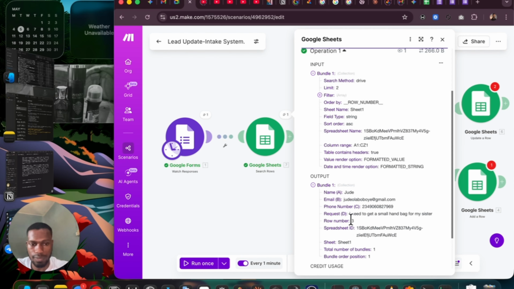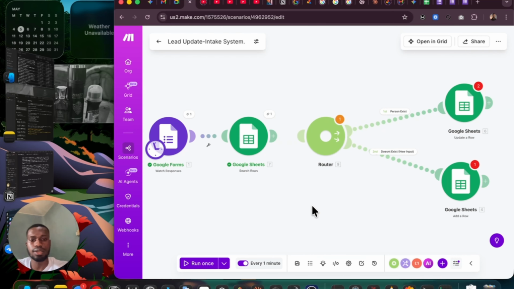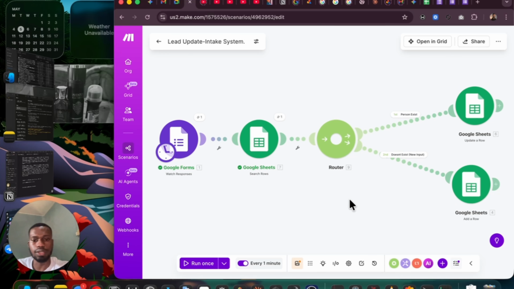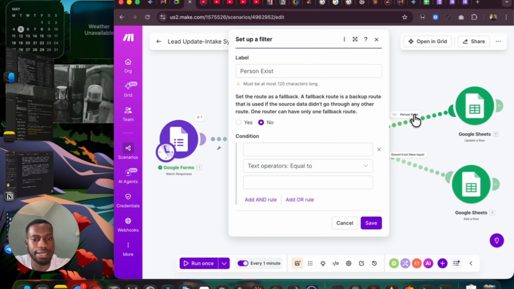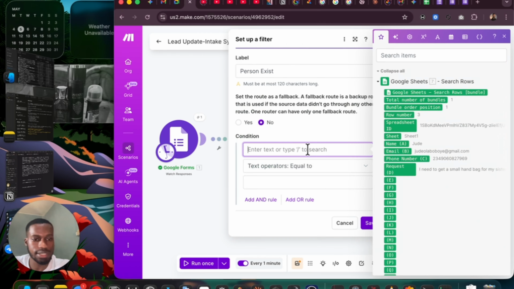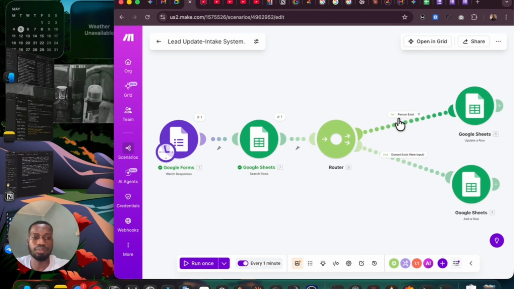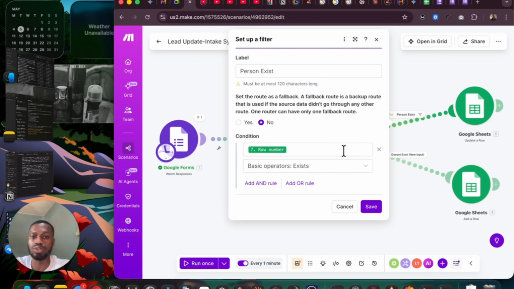It exists, right? It was able to get that it exists. So I'm going to connect this back to it. Now I've connected it back to it. Since this person exists, probably has something he wants to change in the details he has inputted before. So I'm going to get here. The condition is if row number exists. If row number exists, that means this person exists, right? Then I'm going to pass it through here. Then the filter is going to work.